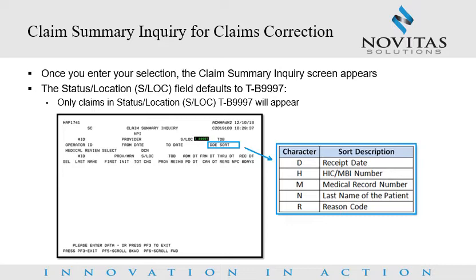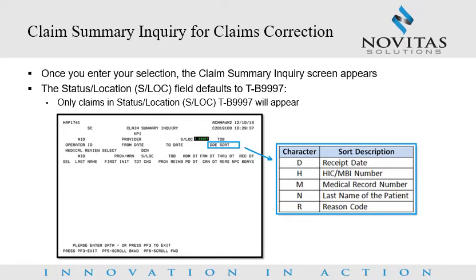To select a claim, use your Tab key until you are under the SEL field, key S, and press Enter. You will now be able to navigate through the claim pages and make any necessary corrections. Once you have corrected the errors, press F9 to update the claim. The system automatically takes you back to the claim summary inquiry screen with the message "Process completed, enter next data."